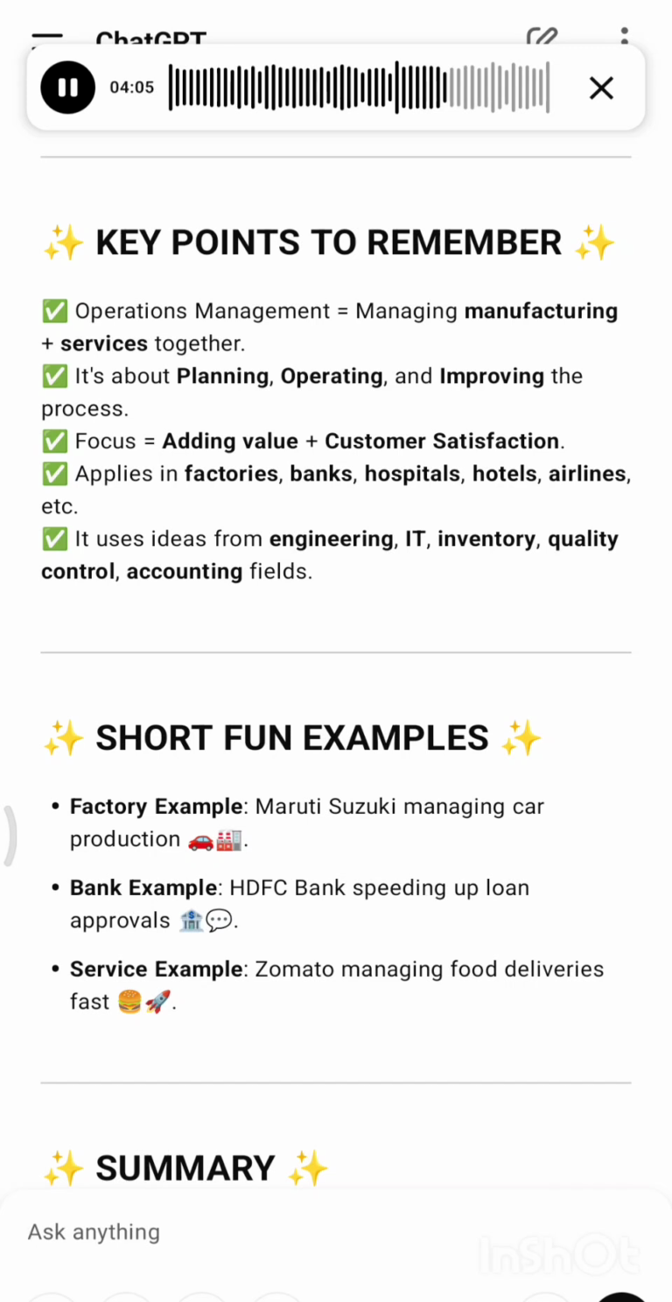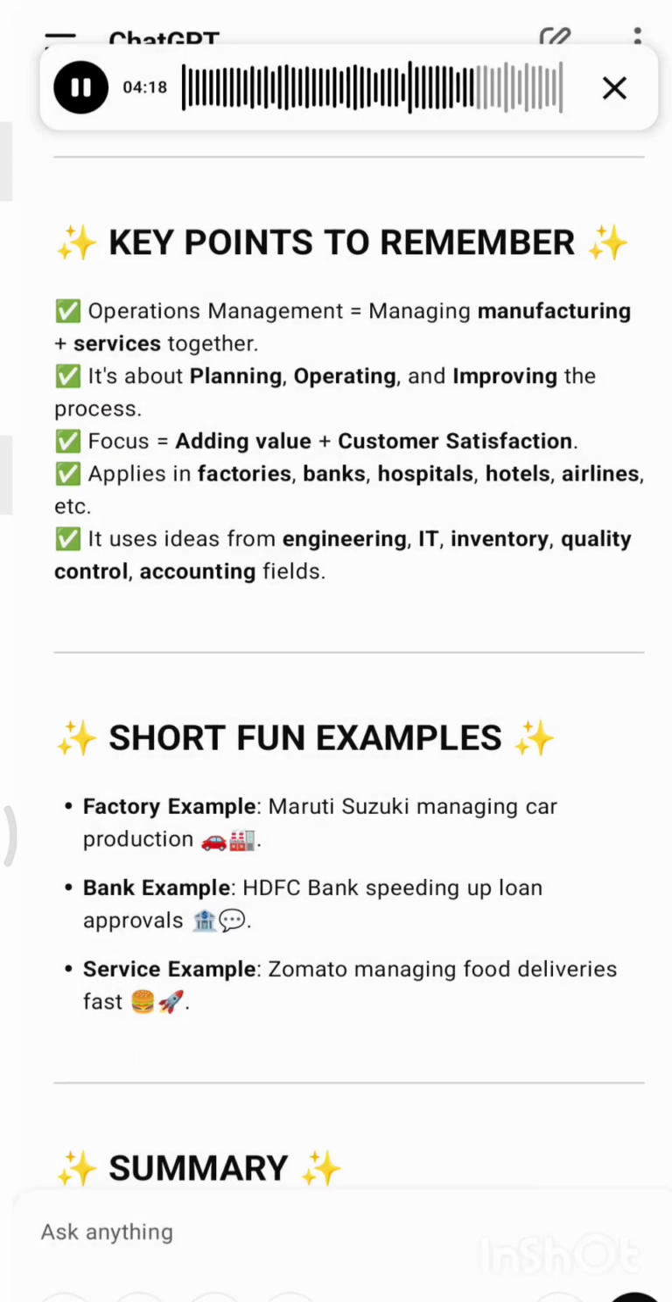Short fun examples. Factory example: Maruti Suzuki managing car production. Bank example: HDFC Bank speeding up loan approvals. Service example: Zomato managing food deliveries fast.